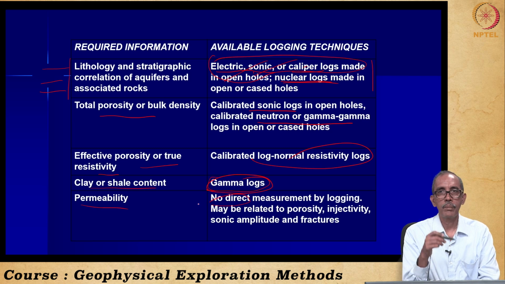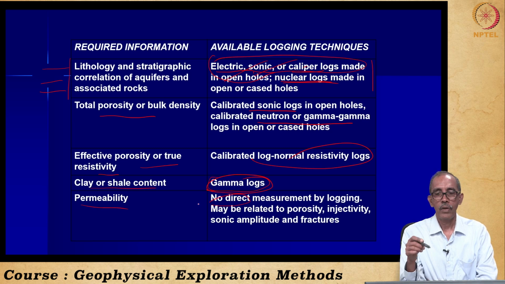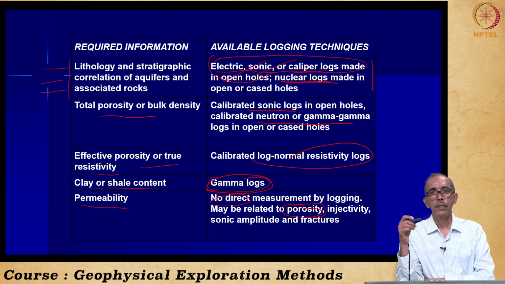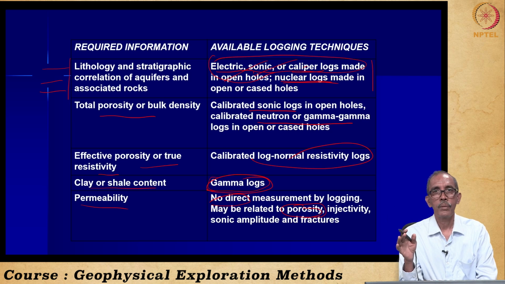Directly we are not estimating the permeability, but we are estimating it using some algorithms as well as empirical formulas, from the porosity estimates we have made.